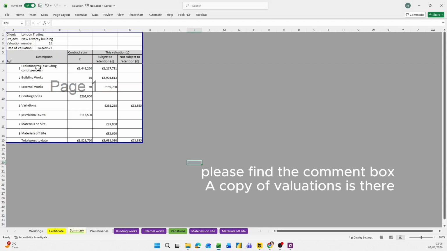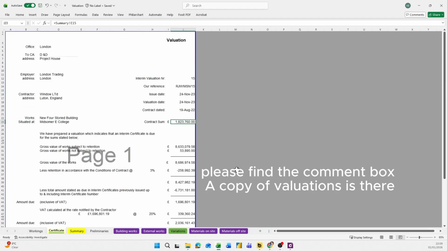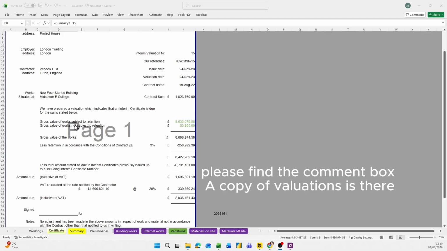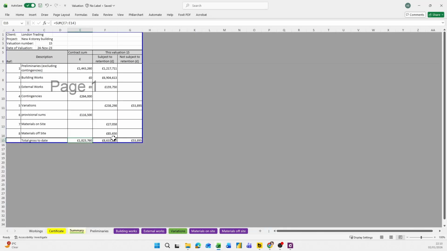This is the summary of all the items, and this is the contract sum, this is subject to retention, and this is subject not to retention. Based on this summary, we are going to prepare the certificate. So this is the certificate already prepared. This is the contract sum, which I get from the summary page, this one. This is the amount subject to retention and subject not to retention from the summary page, these two items.